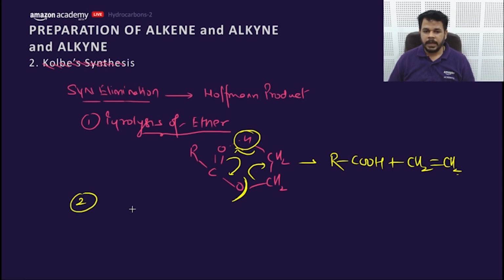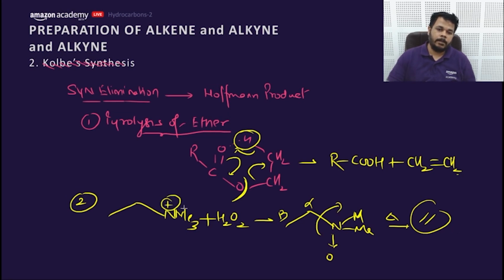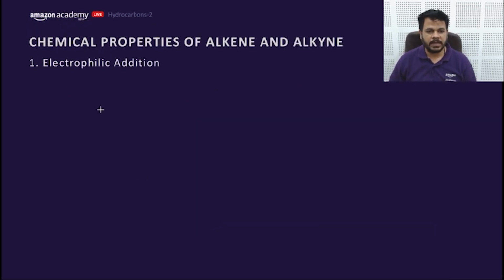Secondly, heating of amine oxide. That's an example. This will be heated with H2O2 first. This will form an amine oxide, and by heating this it will go into elimination and form an alkene. This is alpha and this is beta. This will become the leaving group. So heating of amine oxide can also lead to syn elimination, my dear friends.